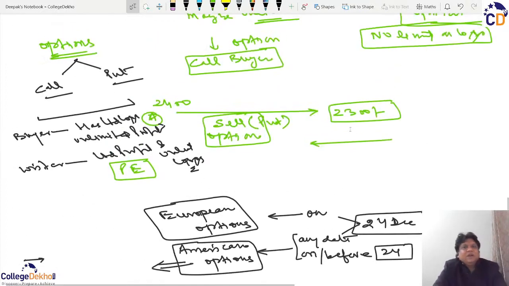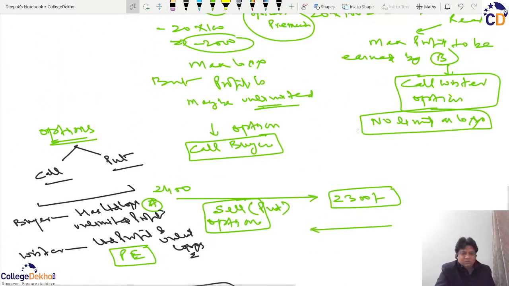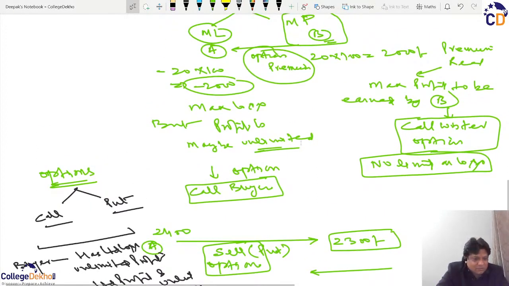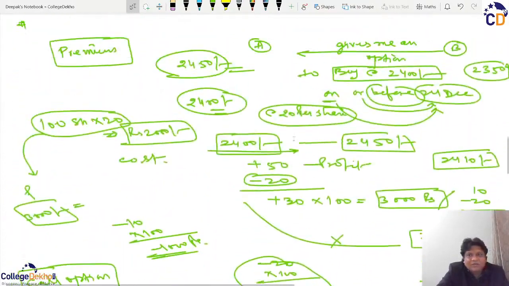That is why financial derivatives are a beauty that can give you profits as much as you want, or they can also give you losses which will be very hard to digest. But if you are more interested in getting profits, or you are ready to take risk, then you can become an option buyer, whether it is call or put. But what these derivatives are, this is a basic outline on which we can always discuss on this platform.